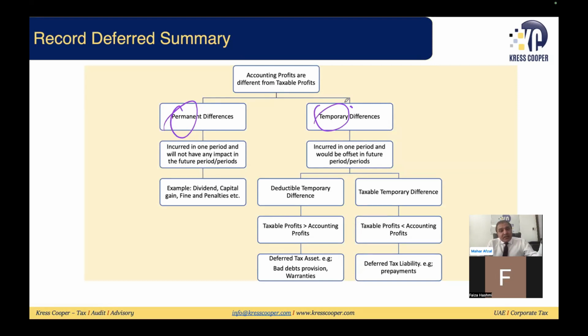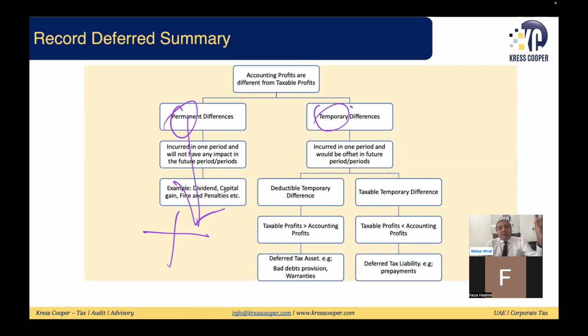These are the various examples where your accounting profit will be different from the taxable profit. If accounting profit is different from taxable profit based upon permanent differences, these permanent differences will not give rise to any deferred tax liability or deferred tax assets. So it will be stopped. It will impact one tax period. It will not have any impact in multiple tax periods.